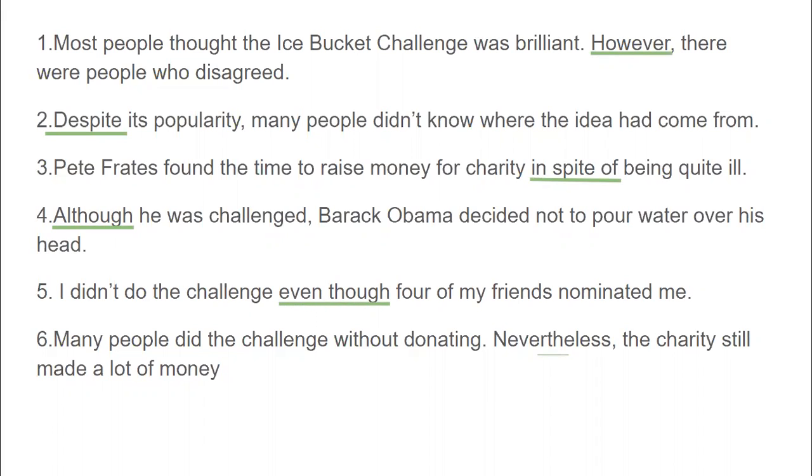The last one, many people did the challenge without donating. Nevertheless, the charity still made a lot of money. So, as you can see, we use linkers of contrast to express two different or opposite ideas or facts. So now, we're going to analyze this in order to know where is the contrast of each sentence.